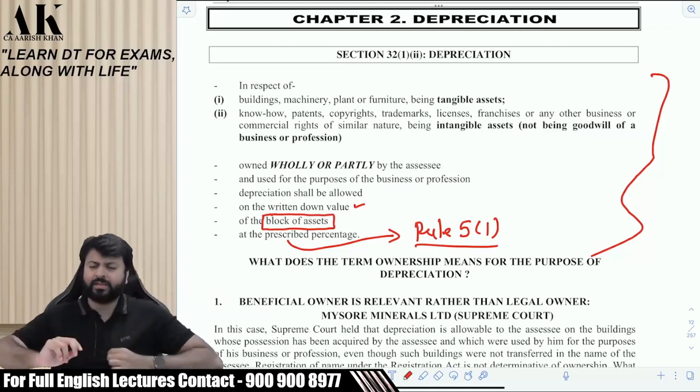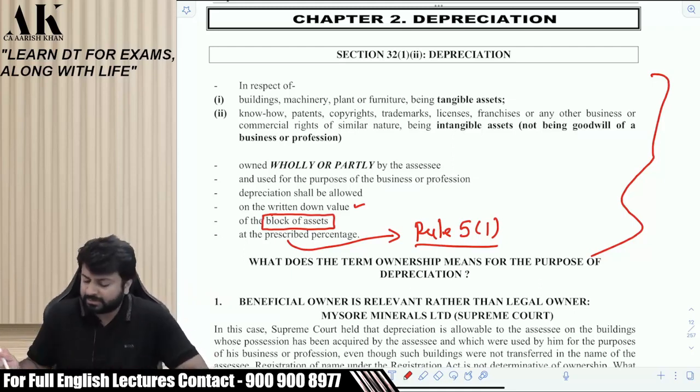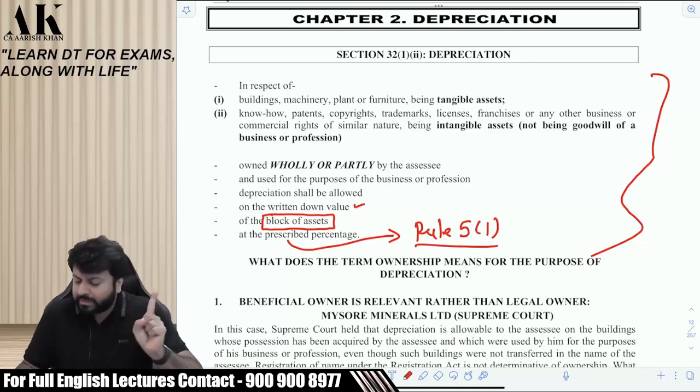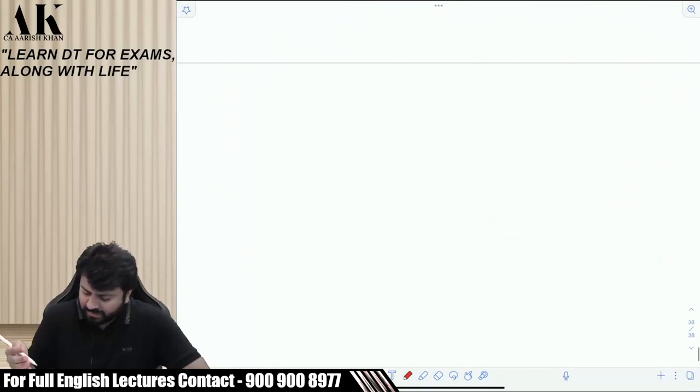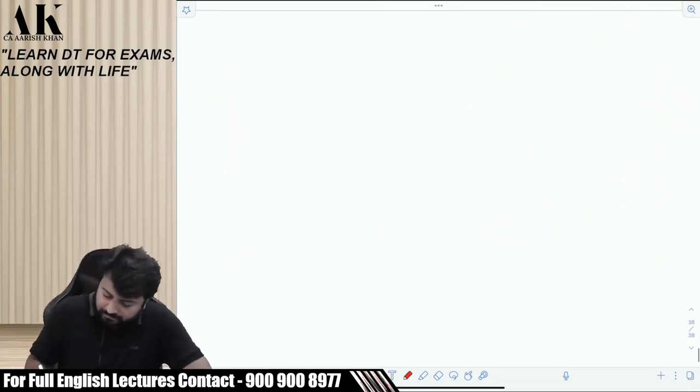As I told you at the beginning of the batch, I'm not making any assumptions that you have done these things or that thing in CA Inter. Don't worry about it. Sir, what is a block of asset? What is the concept of block? So on and so forth. Let us try to understand that.